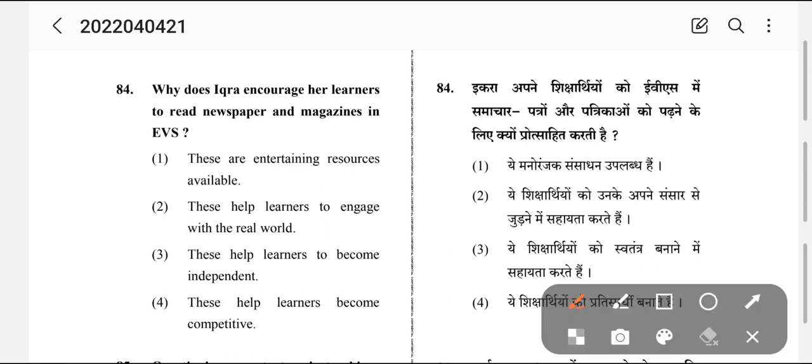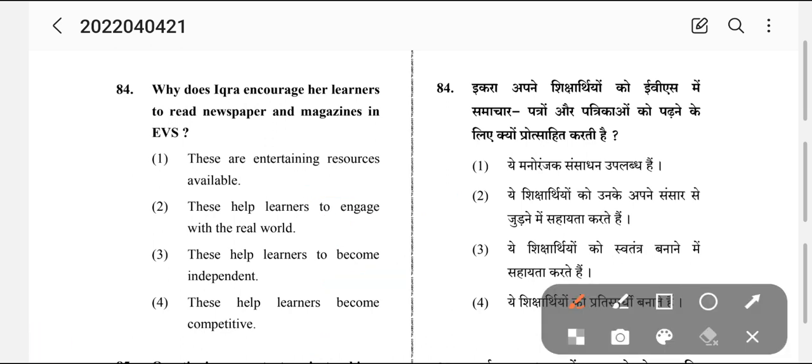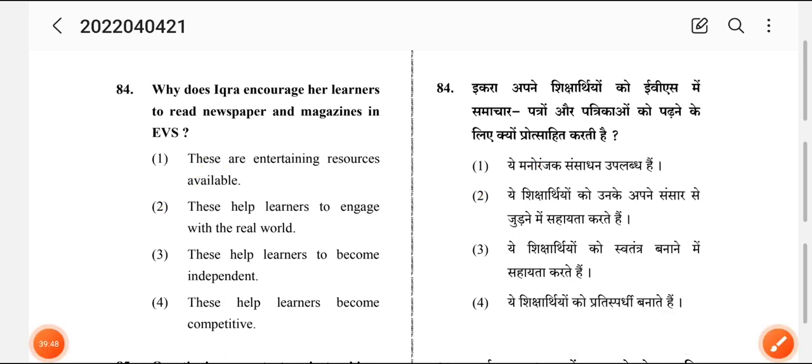Okay. See friends, as I told you, you need to get the gist. Two or three answers can be correct, but you should know what the purpose is. There are entertaining resources available, but this is not the purpose of reading in EVS. It helps learners to engage with the real world. Okay, this may or may not be correct. Let's see the other options. These help learners to become independent. Okay, this is also a minor objective. This helps learners to become competitive. No, this is not the purpose. So when you see all, none of the answers are wrong, but the correct answer is number 2. These help learners to engage with the real world.